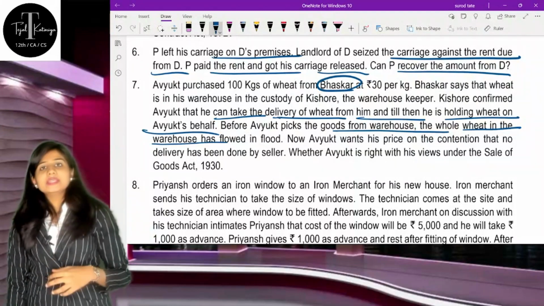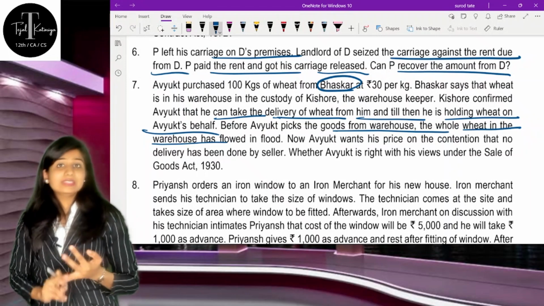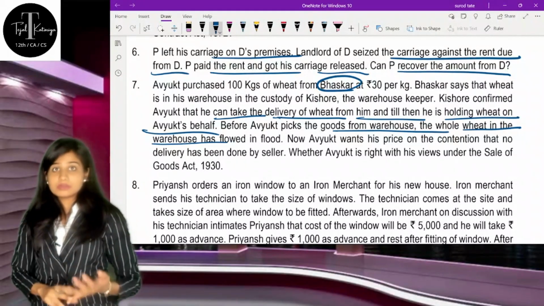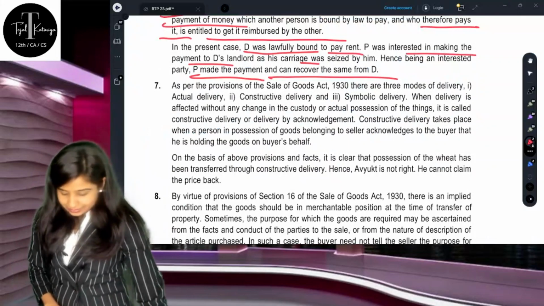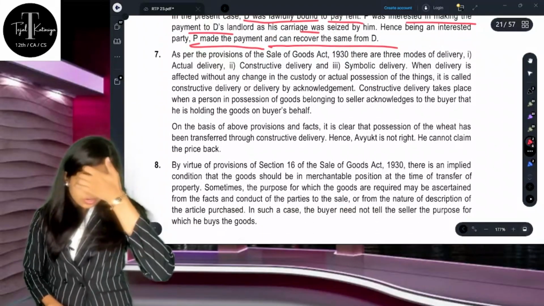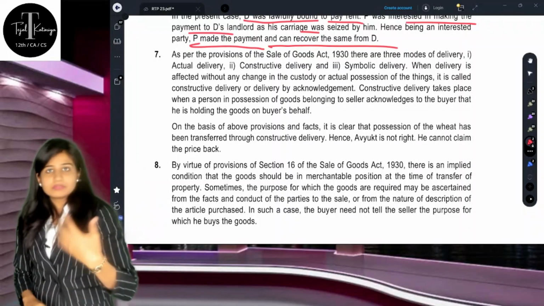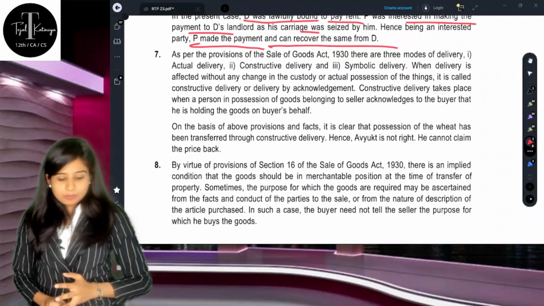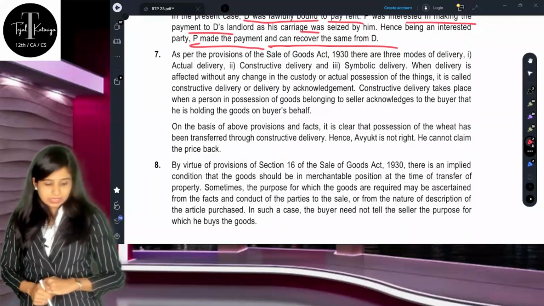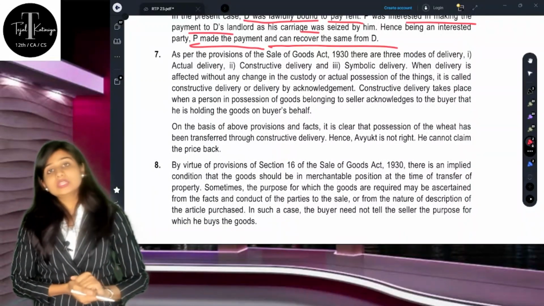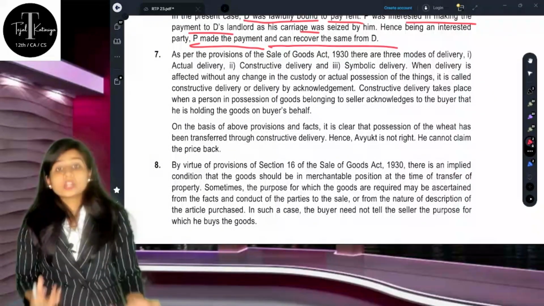Understand the delivery concept. There are three types of deliveries: symbolic, constructive, and actual delivery, if you remember. In actual delivery, you are supposed to give the goods. In symbolic delivery, if you remember, we used to give the key, and constructive delivery was specifically used to talk about giving the delivery by acknowledgement, correct?